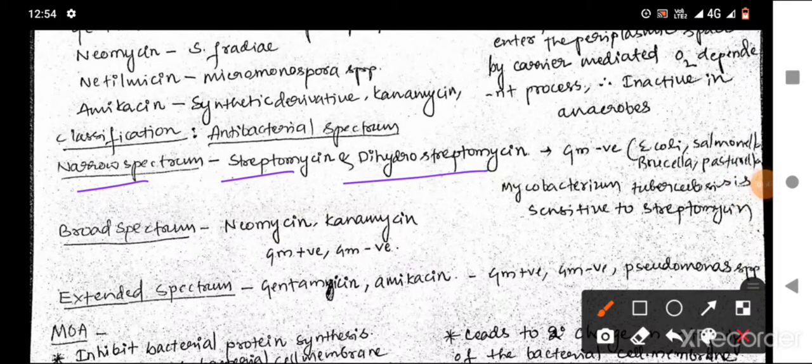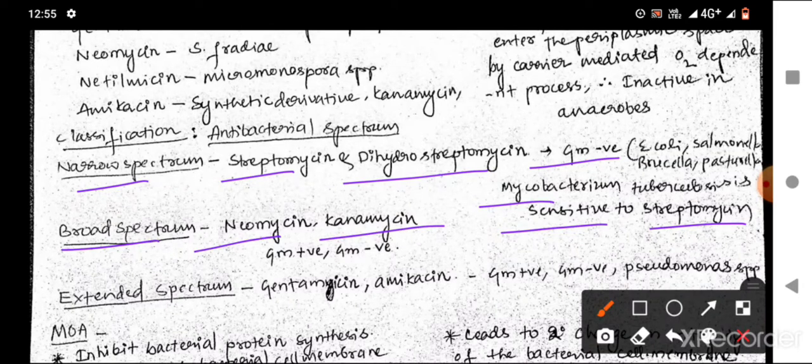These are active against gram-negative bacteria such as E. coli, Salmonella, Brucella, and Pasteurella. And Mycobacterium tuberculosis is sensitive to streptomycin. Now, let us come to the broad spectrum aminoglycosides, which include neomycin and kanamycin. These are active against both gram-positive and gram-negative bacteria, but not against Pseudomonas species.